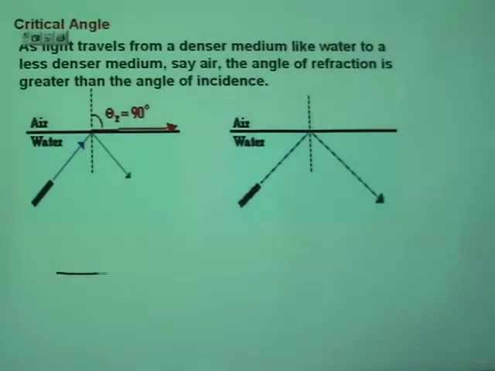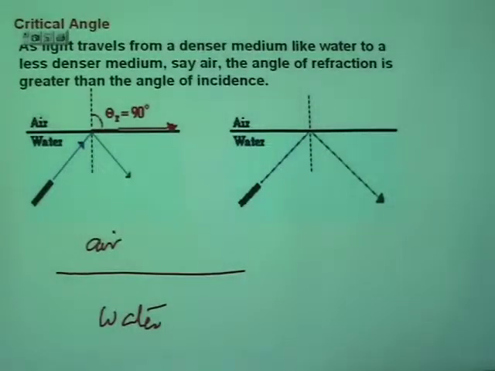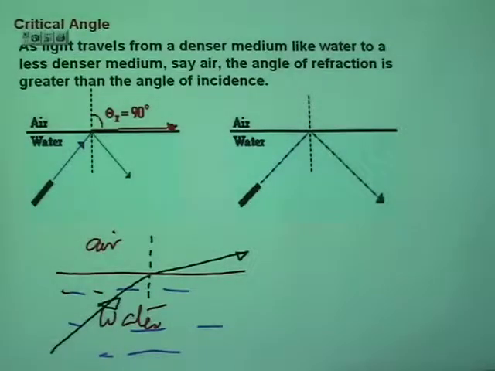Alright, now I have water down here and air up there. Now this is water. If I have a ray of light that is coming from water into air, and I draw the normal, it is going to bend away from the normal.